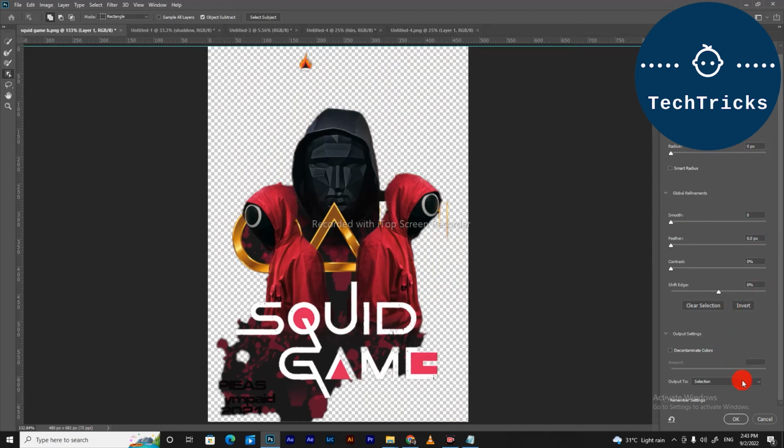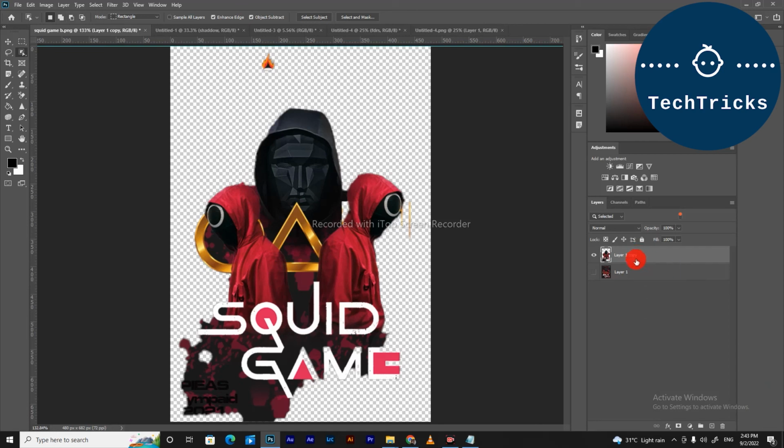In order to save this selection, I have to go to the output and go to the new layer, and then click OK. As I click OK, this selection is now saved on a new layer. This is how I can make a selection and save it on a new layer.